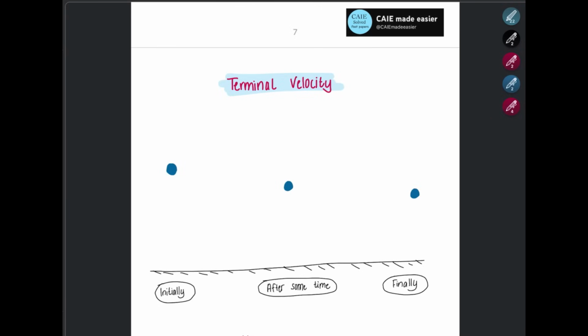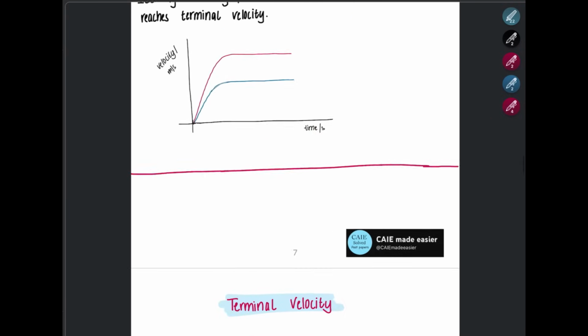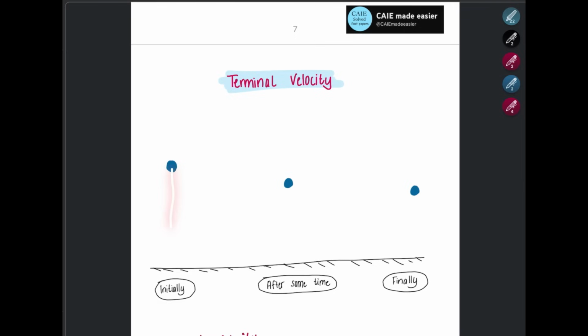Now let's quickly review the concept of terminal velocity, and then we will see the graphs for it. So remember, initially when an object is falling down, the main force acting on the object is the weight. So we do have a resultant force which is acting downward. After some time, as it falls, the air resistance increases. Air resistance or drag is in the opposite direction to the weight. So this is going to affect it. Now the resultant force reduces. The resultant force will be weight minus drag. Now remember, when we have resultant force, we have acceleration.